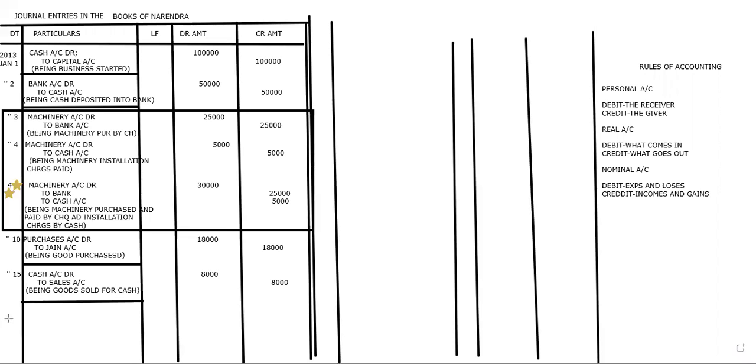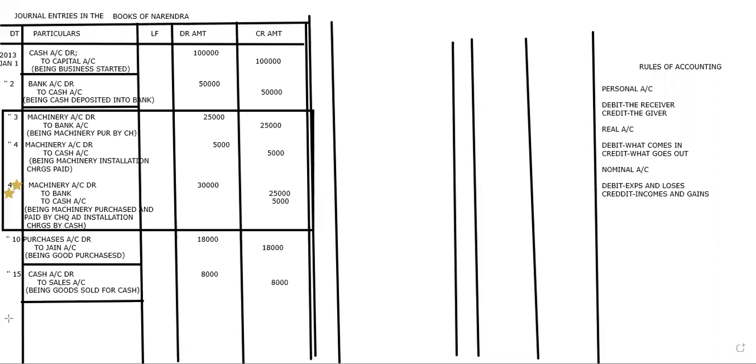I keep telling you, when the owner is giving the amount, we call it capital, because for the owner we give two names: one is capital, one is drawings. When the owner gives us money, it is capital. But when the owner is taking in return, it becomes drawings.